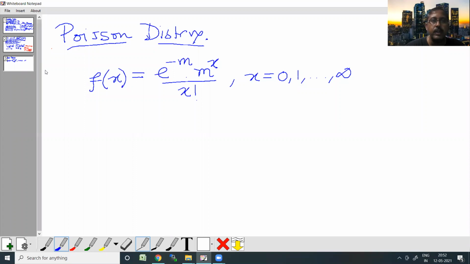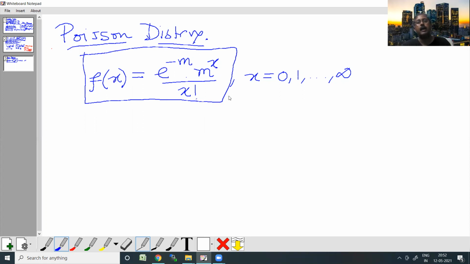Now there is one more very important discrete probability distribution, which is known as the Poisson distribution. For the Poisson distribution, the PMF, the probability mass function, has a shape like this: e to the power minus m, m to the power x, divided by x factorial, where m is a positive number, which is called the parameter of the distribution.